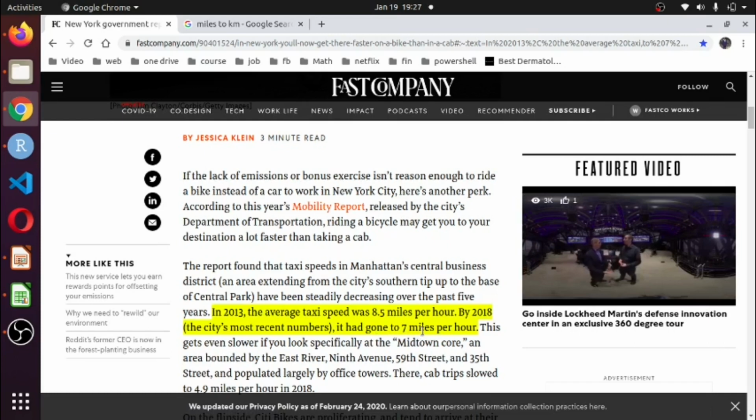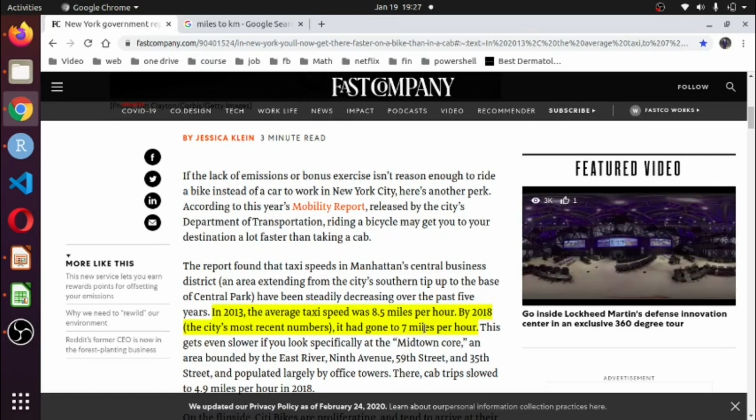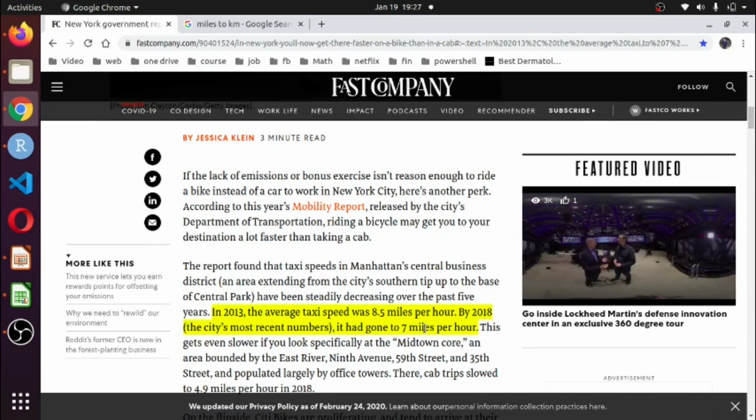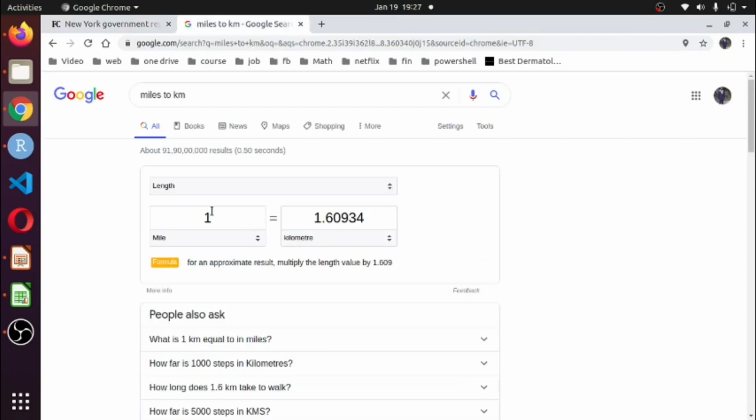So like that, you can search for data on the internet for your Kaggle competition. I have to convert miles into kilometers because the function I made in the previous slide calculates the distance in kilometers.